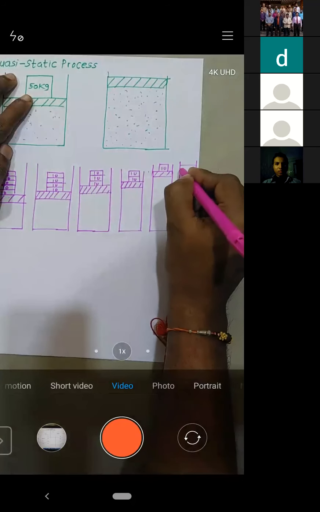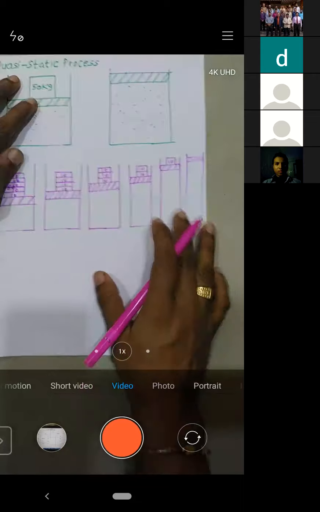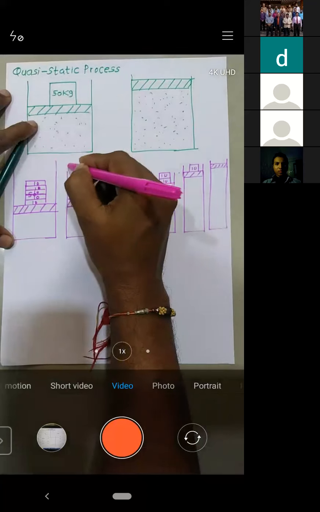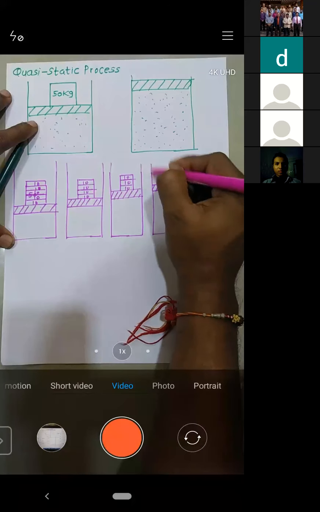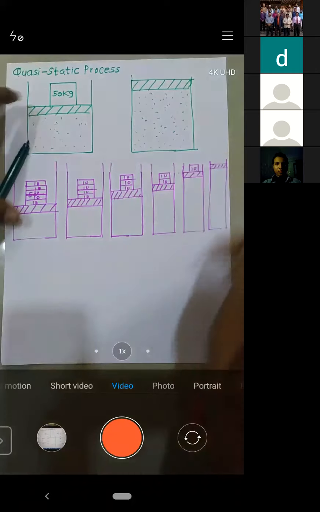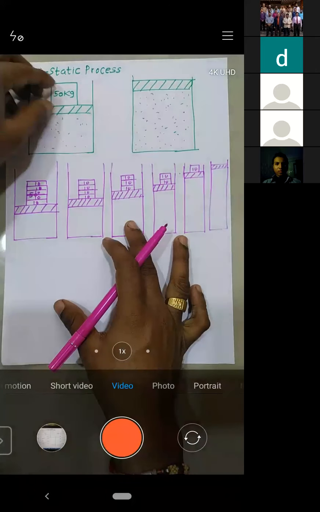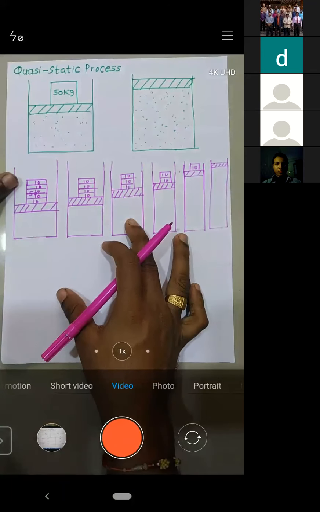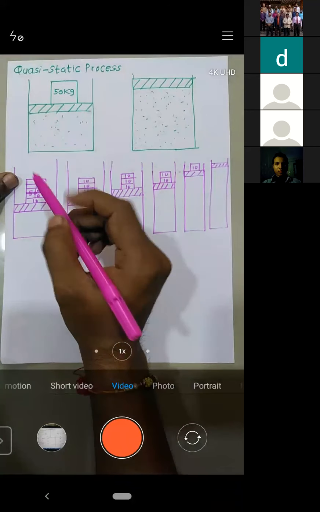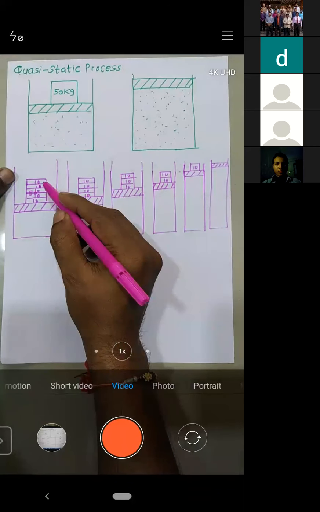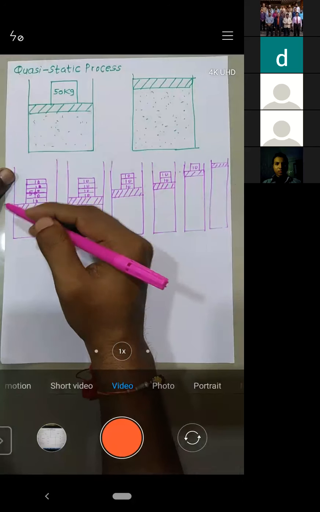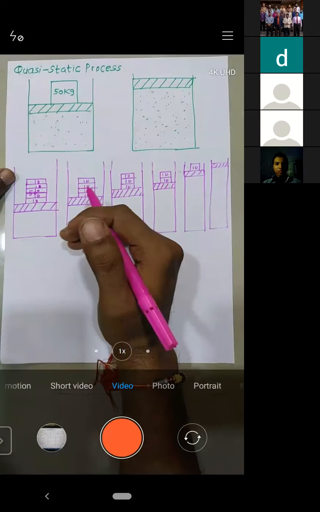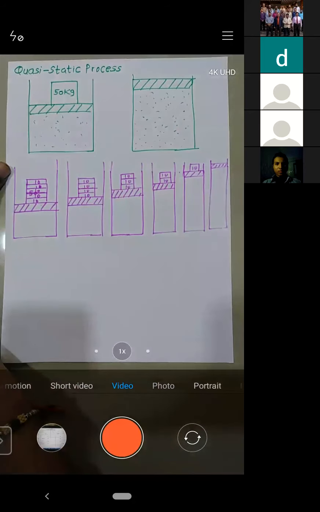Now all of you let me know what you observed between this diagram and this diagram. Let me know what you observed. When a single weight of 50 kg is removed, the piston will move very suddenly, right? But when you replace that 50 kg weight by 5 strips of 10 kg each, and start removing each strip at a time, the piston will move very slowly.